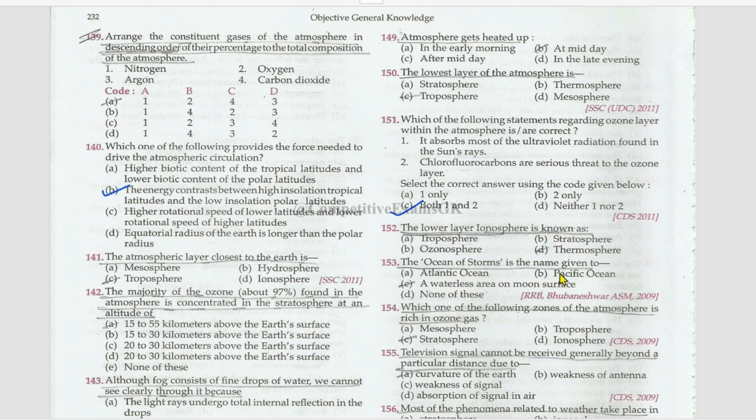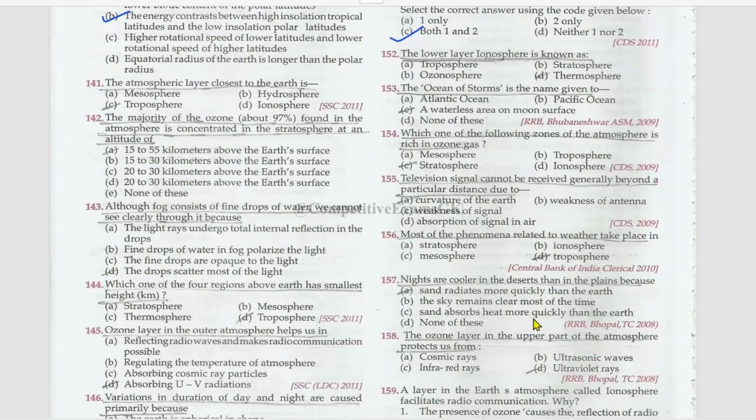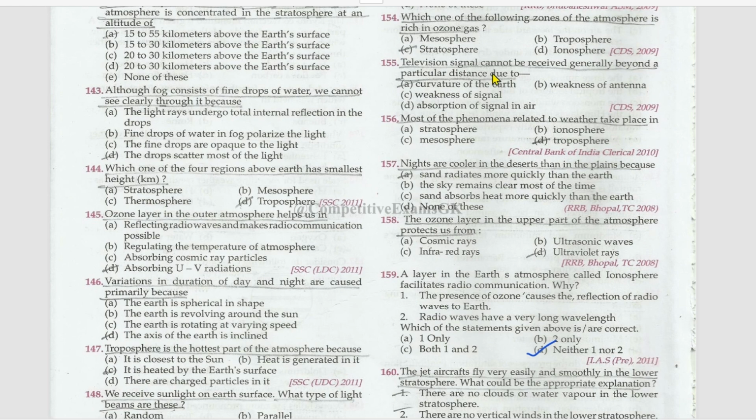The ocean of storms is the name given to a waterless area on the moon's surface. Which one of the following zones of the atmosphere is rich in ozone gas? That is stratosphere. Television signal cannot be received generally beyond a particular distance due to curvature of the Earth. Most of the phenomena related to weather take place in troposphere.